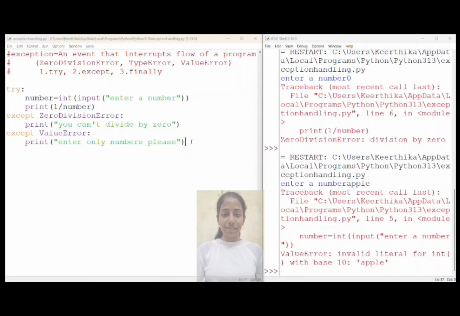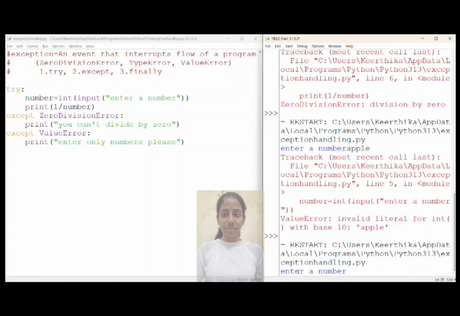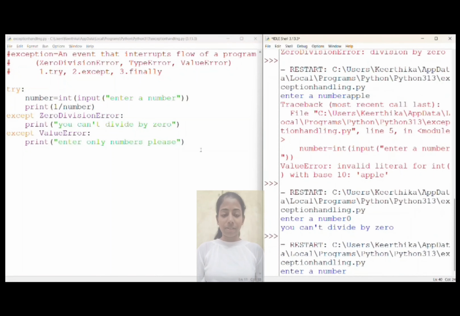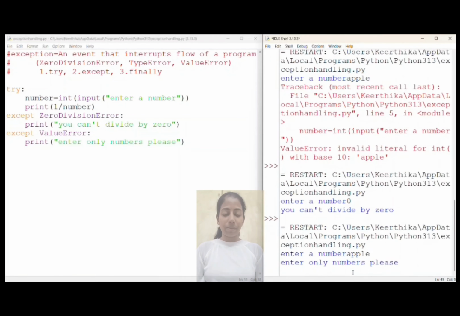After putting the statements into the except block, let us now try to execute the program, and let us give the input as 0. We get a statement displayed on the screen: you can't divide by 0. And let us try to execute the program again, and let's give the input as apple. Let's run the program, and the statement displayed on the screen is enter only numbers please.